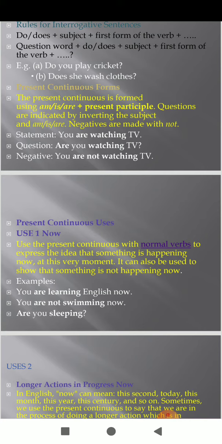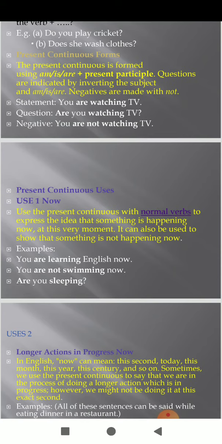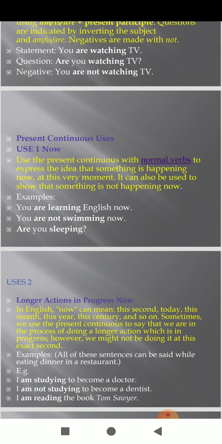So, when an action in the future is mentioned without specifying when it will occur, present continuous will be used. When we talk about a planned or arranged event or action that is set to take place at a specific time in the future, present continuous will be used. So students, present continuous is used with normal verbs to express the idea that something is happening now, at that very moment. It can also be used to show that something is not happening now.